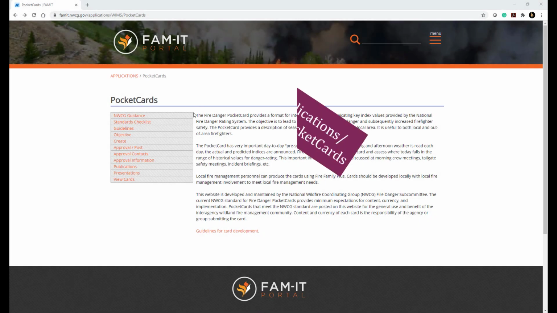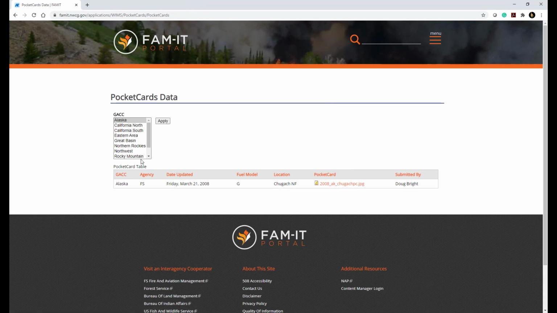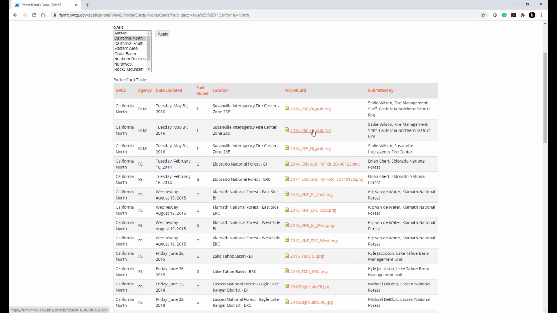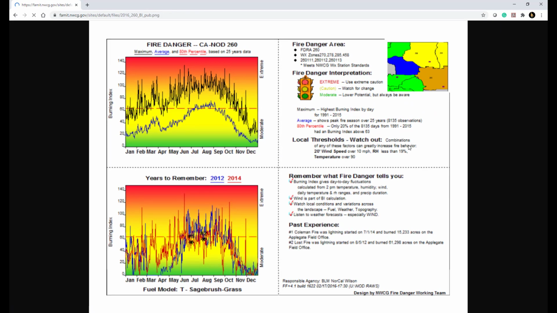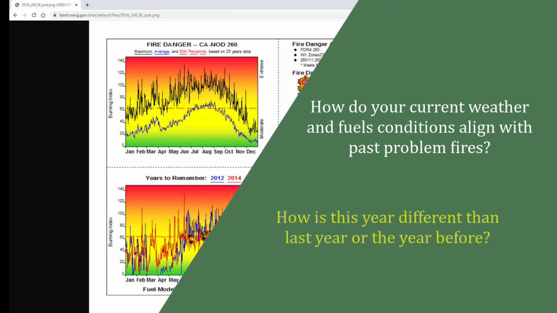You want not only recent fire activity, but historic fire information from years past. Pocket cards provide fire indices and thresholds that highlight fire danger conditions associated with past problem fires. How do your current weather and fuel conditions align with these past problem fires? How is this year different than last year or the year before?